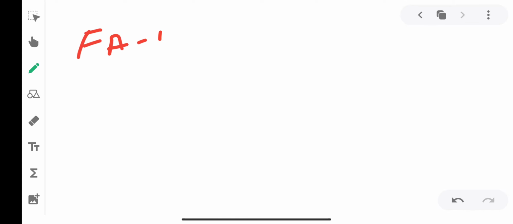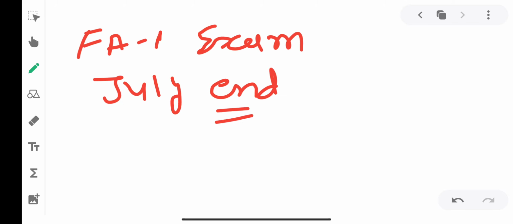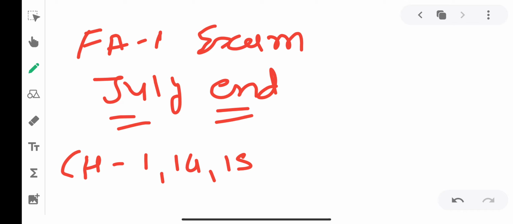The FA1 exam, as you all know, will be at the end of July, right? Yes, sir. So the portion we have to take for Maths, I had first decided chapters 14 and 15, but these 3 chapters are calculative chapters. So we are dividing all the chapters into calculative plus theoretical, meaning geometry chapters. So I am now taking chapter number 1, 5 and 6. There are 3 chapters I am asking you in the FA1 exam. Chapter number 1, 5 and 6. Are you getting it? Yes.